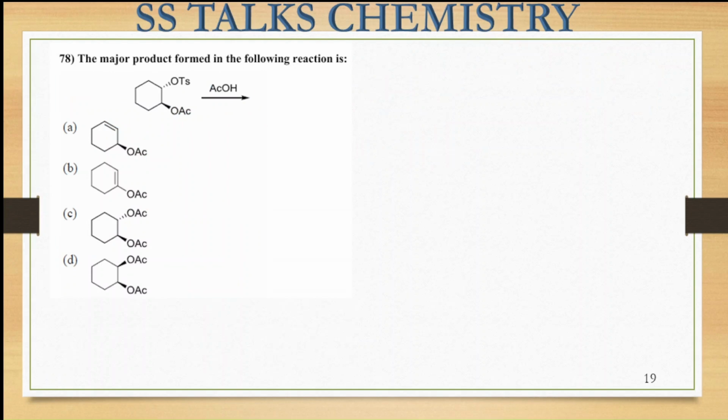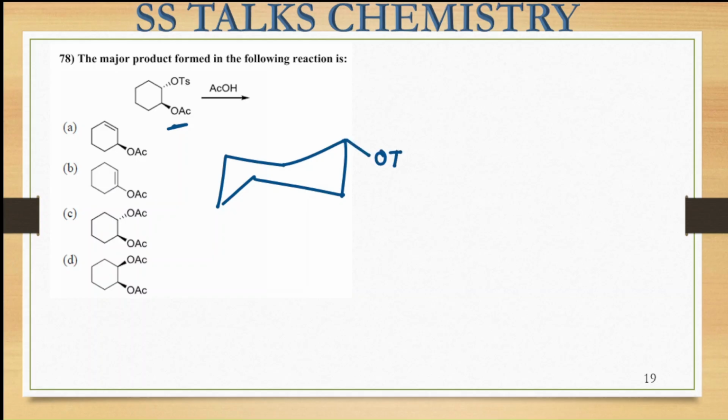So what is the major product for the given reaction? So a reaction has been given, we have to find the product. So this we can take in the chair form, right? You have a 6-membered ring. So in the chair conformation we can draw it. Here we are saying that the OTS group is present on the below side and on the above side this OAc group is present.